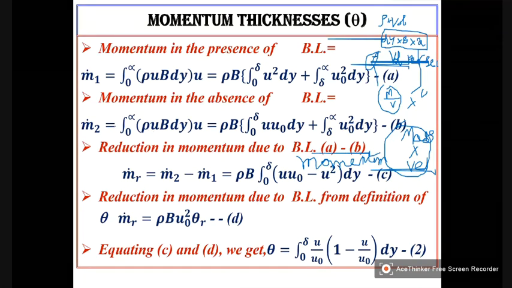So rho times b times dy, this is volume times density, so the product of this entire thing is mass.